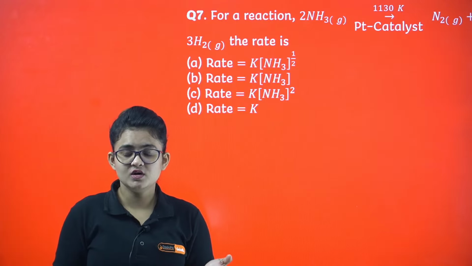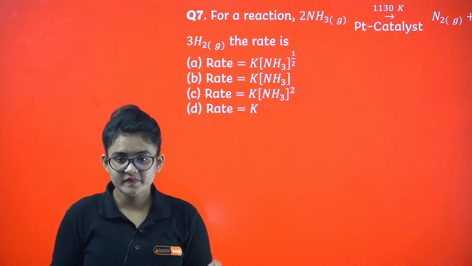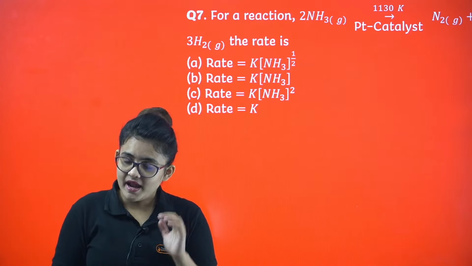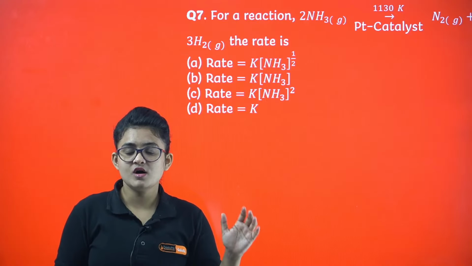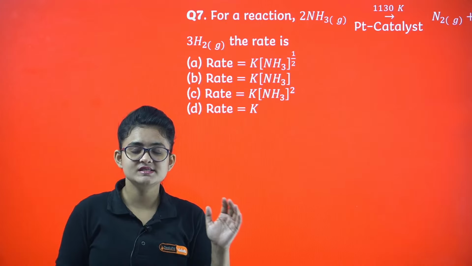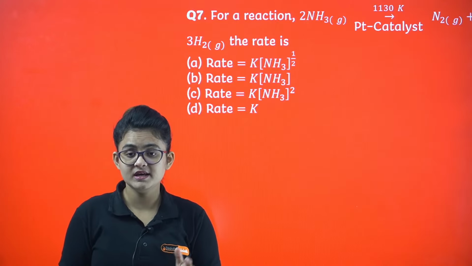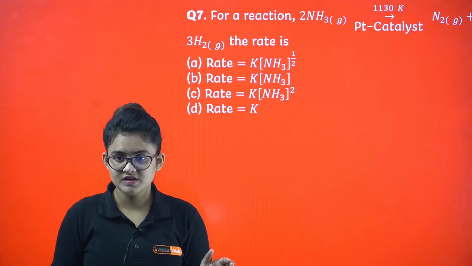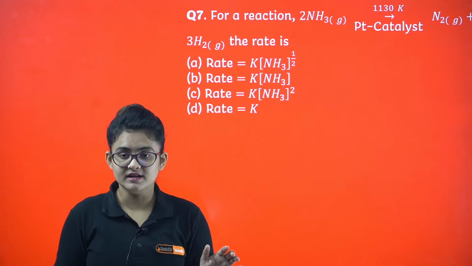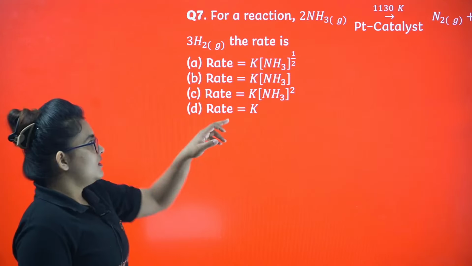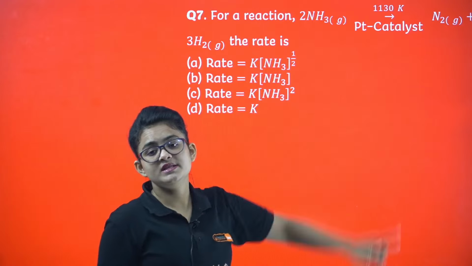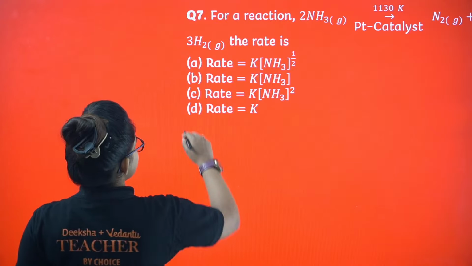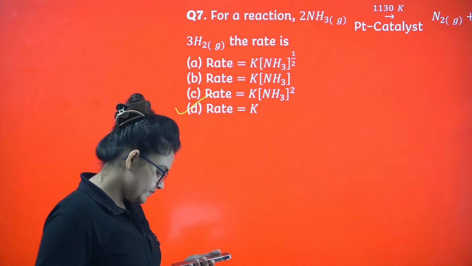Sometimes they can give the decomposition of HI to give H2 plus I2 on a gold surface. Any decomposition of a gas on a metal surface is a zero order reaction. It is shown experimentally. So NH3 power 0 means 1, because it is a zero order reaction, hence your answer is going to be option D.